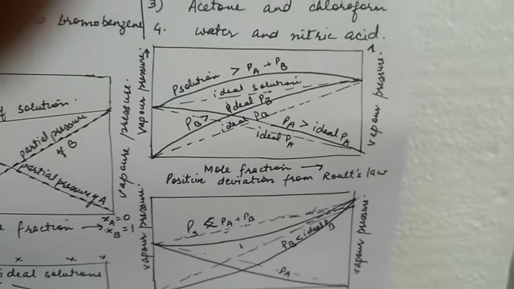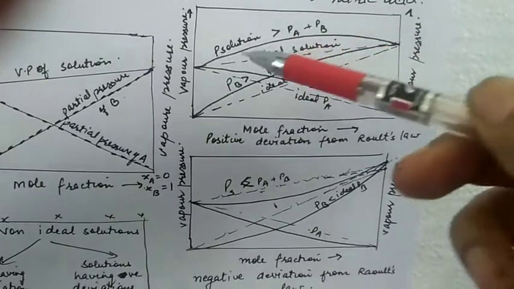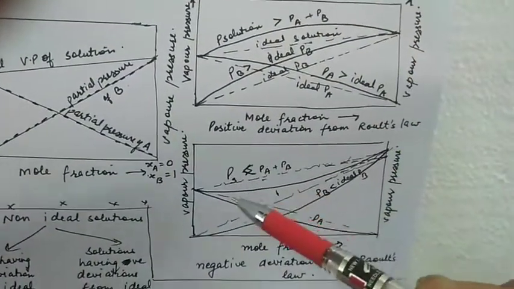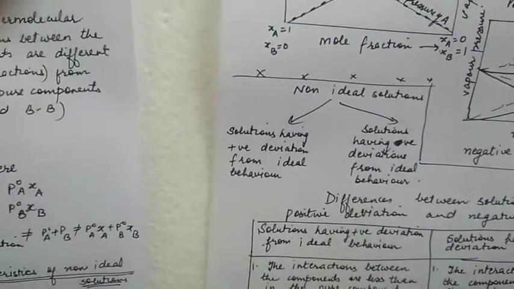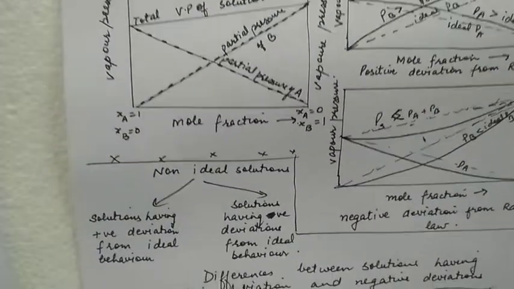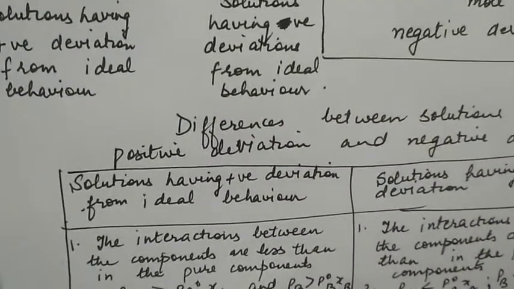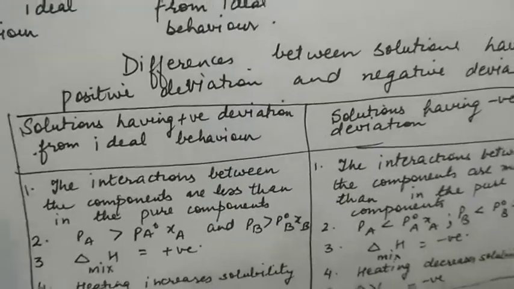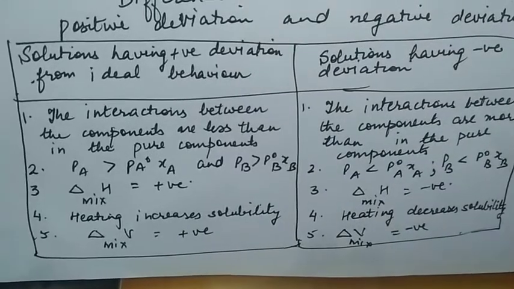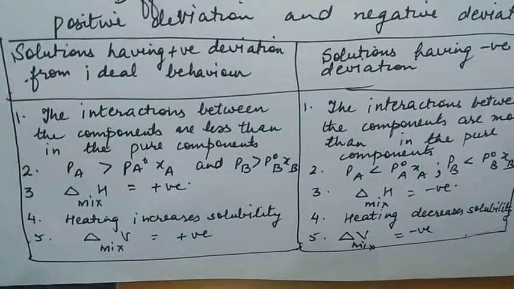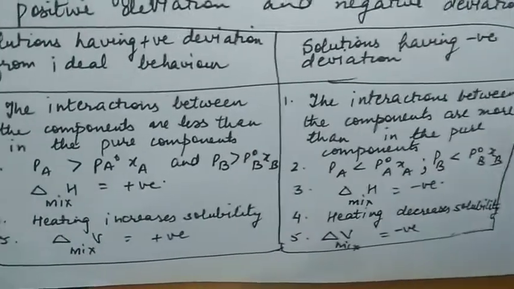Now, depending upon whether this deviation is on the higher side, greater than what is expected from ideal solution, or it is less than what is expected from ideal behavior, the solutions can be divided into two types. So non-ideal solutions are of two types: solutions having positive deviation from ideal behavior and solutions having negative deviation from ideal behavior. Difference between solutions having positive deviation and negative deviation: number one, in positive deviation, interactions between the components are less than in the pure components. Here, in negative deviation, the interactions are more than in the pure components.